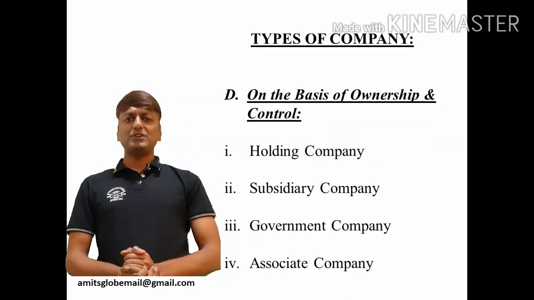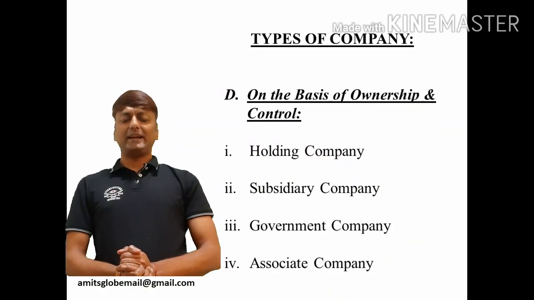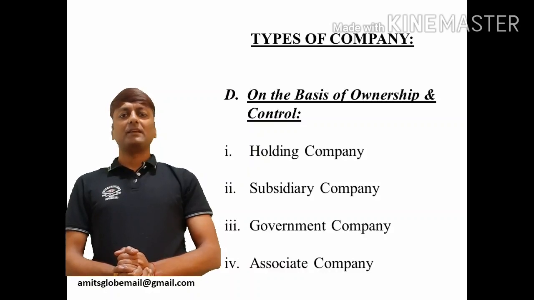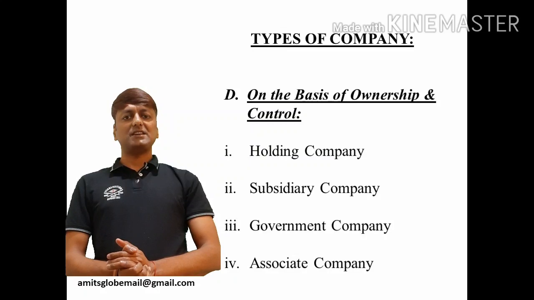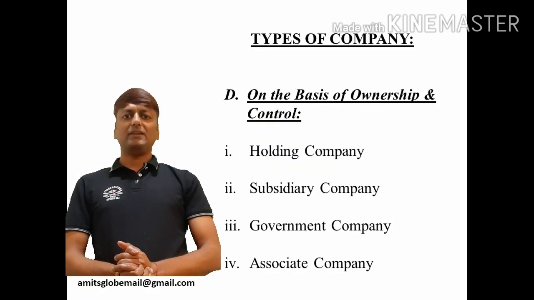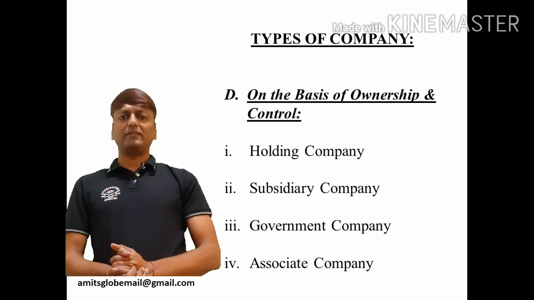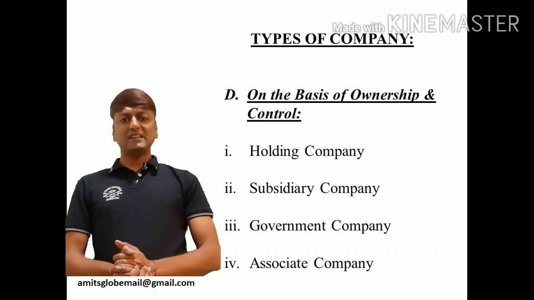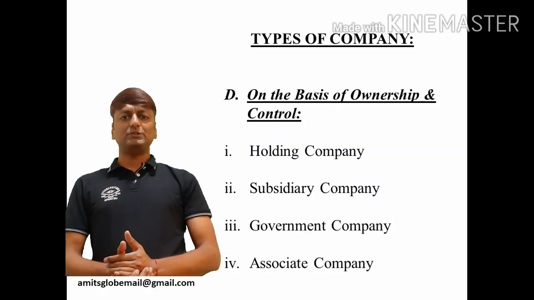On the basis of ownership and control, we can categorize company as holding company, subsidiary company, government company, and associate company. Holding and subsidiary company must coexist. That means if there is a holding company, there must be a subsidiary company to it, and similarly, if there is a subsidiary company, it cannot exist without a holding company. Thus, defining one of those companies will automatically define the other kind of company.